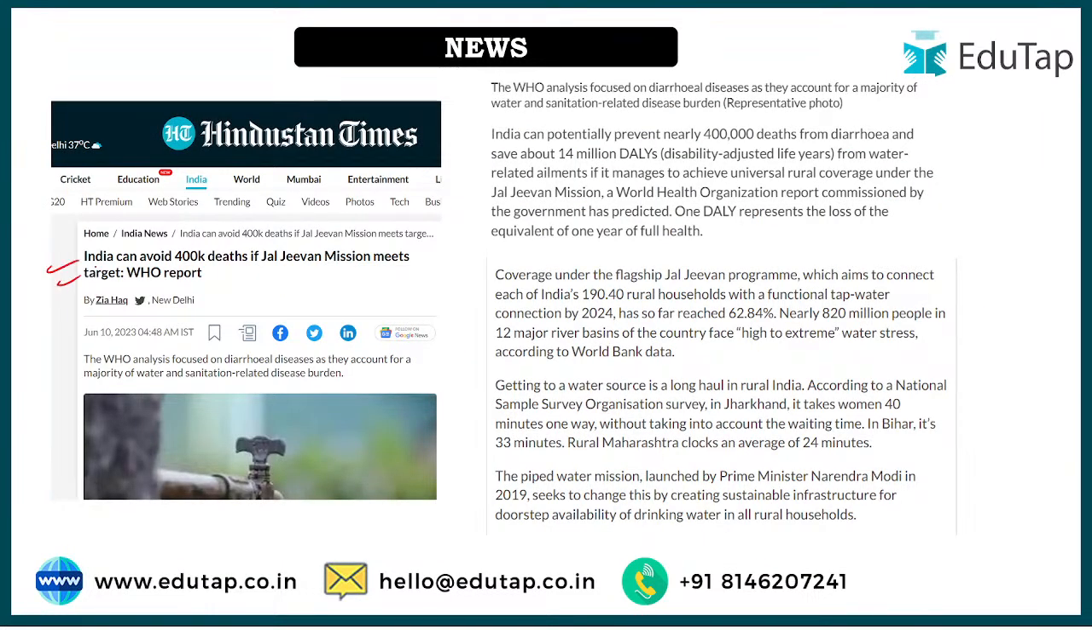And similarly this news. See, from the static component of the scheme, we have understood how Jal Jeevan Mission not only provides the quantity of water, but also focuses on the quality of water, right? So of course if we focus on the quality of water, diarrheal diseases will be pretty much controlled, and it is expected that 4 lakh deaths can be prevented if Jal Jeevan Mission is able to achieve the target. And these deaths we are talking about are from diarrhea.